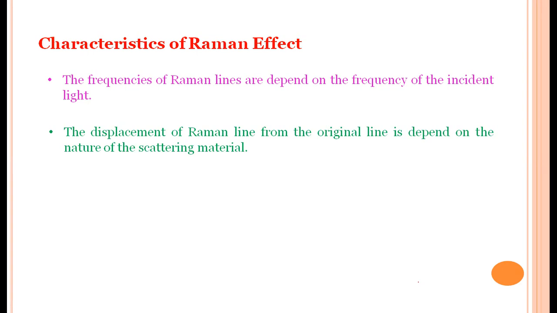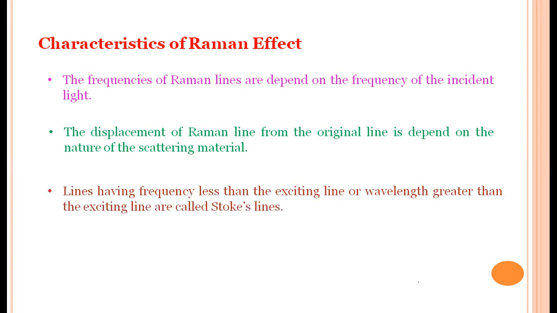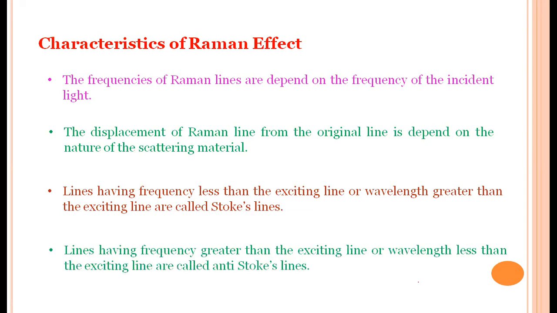That is, it may be benzene, or any liquid, or gas, any transparent material. When the material changes, the Raman displacement, the Raman shift, also changes. Lines having frequency less than the exciting line or incident line are called Stokes lines. Already we discussed this earlier, and this is also one of the characteristics of the Raman effect.